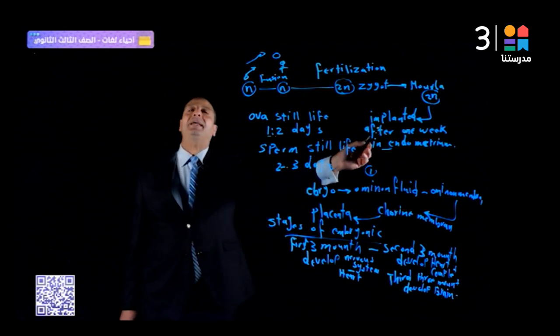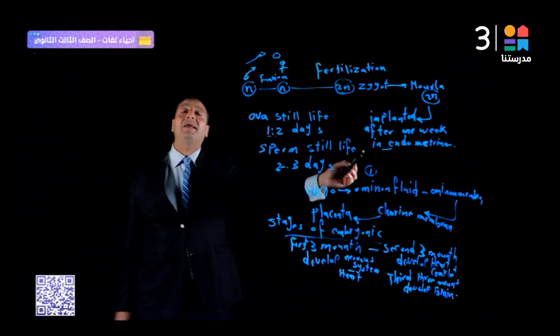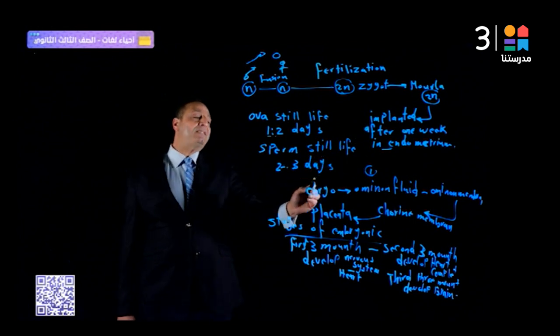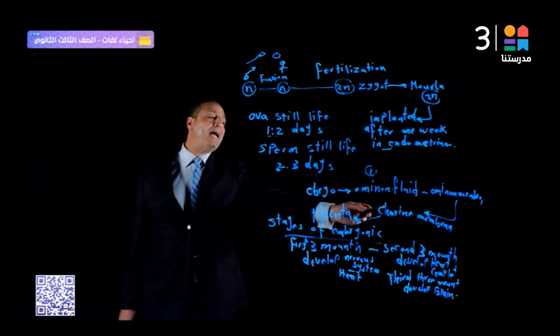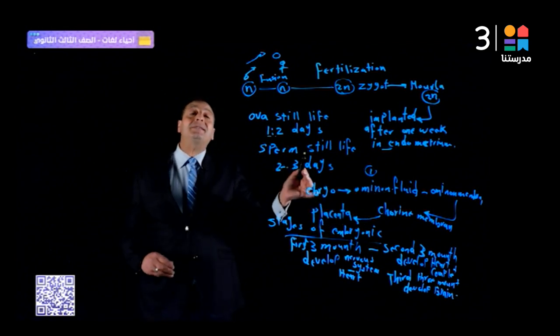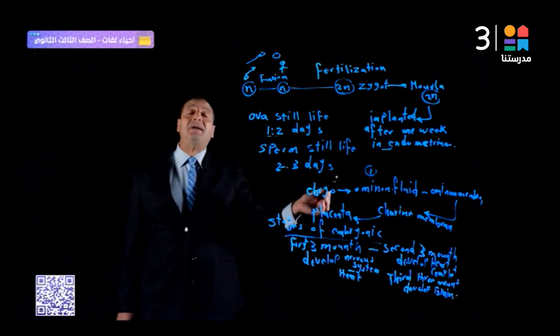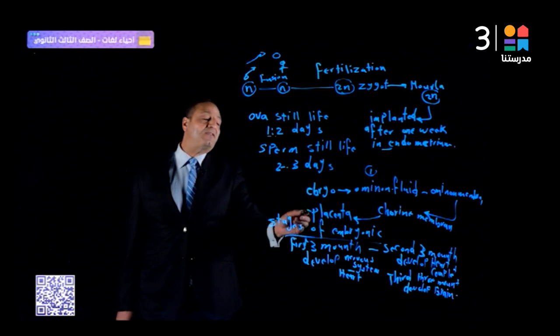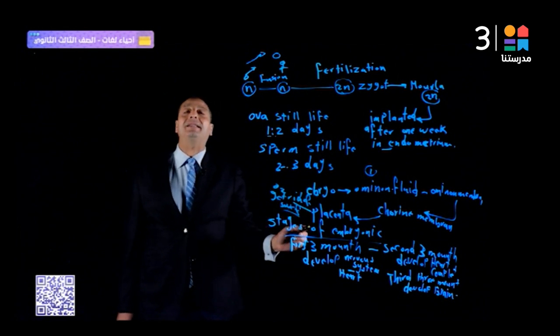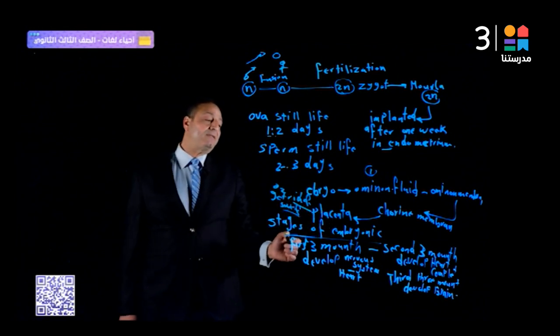After the morula is implanted in the endometrium after 1 week, the embryo is formed and surrounded by the amniotic fluid, then the amnion membrane and the chorion membrane. The chorion membrane ends with fingerlike projections, called the placenta, connecting with the endometrium. The placenta transfers O2, gets rid of waste, and transports the nutrients.